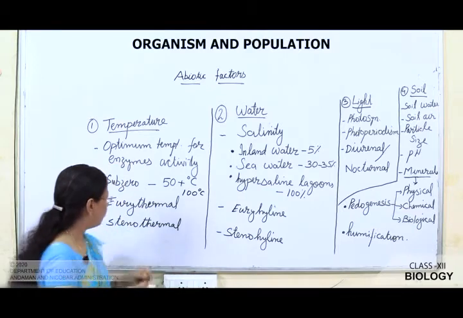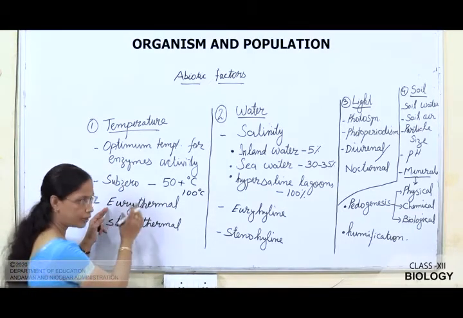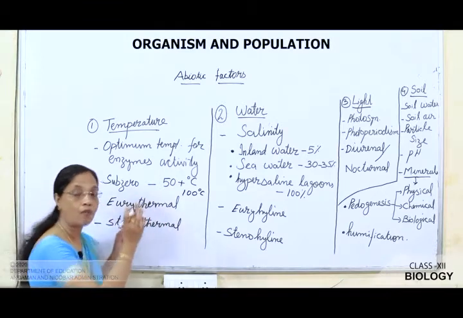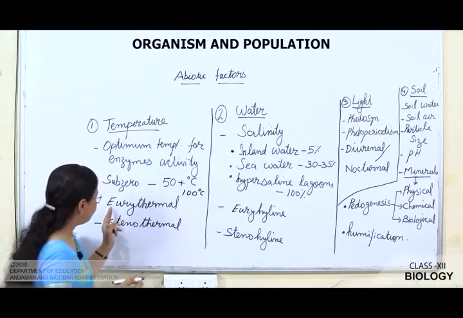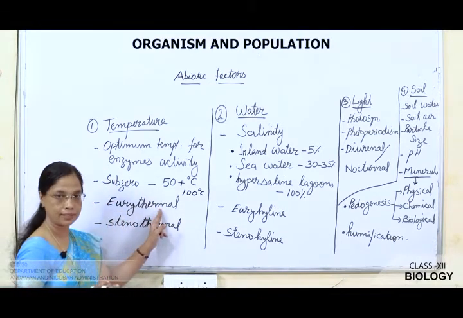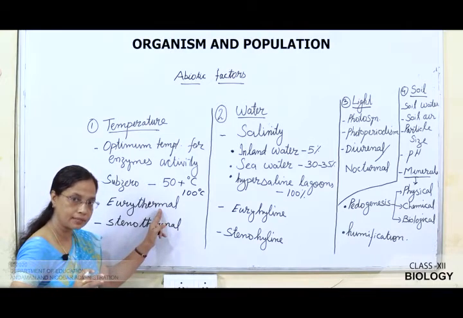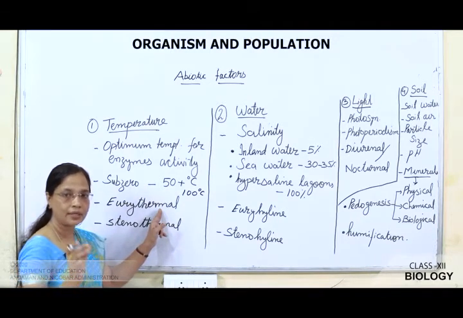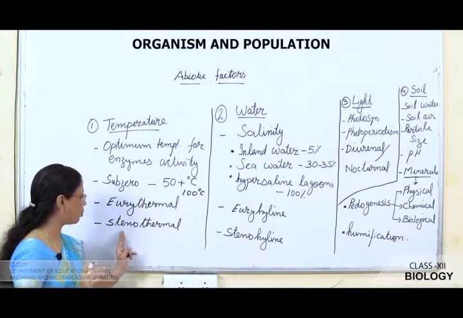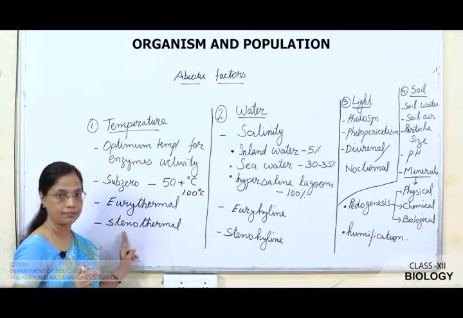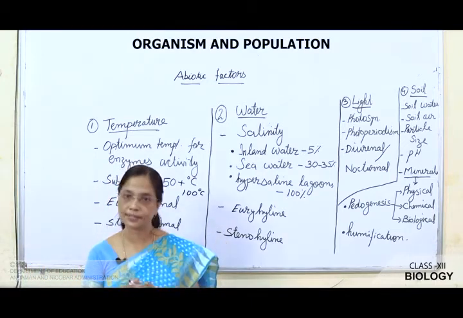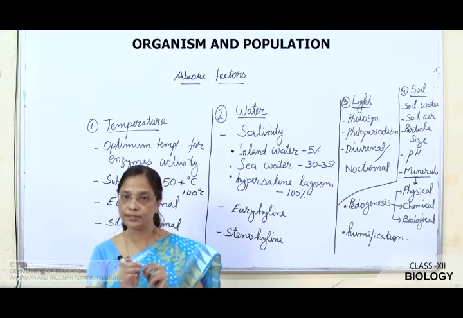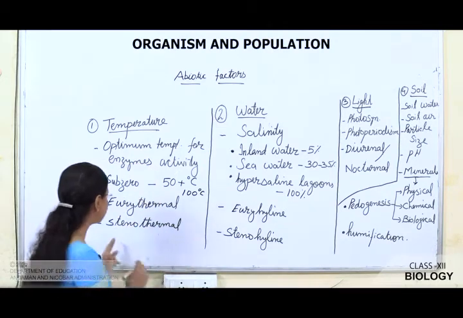The organisms which can tolerate a wide range of temperature, like human beings and other organisms, are said to be eurythermals. But there are certain organisms that can tolerate a narrow range of temperature. That type of organisms are known as stenothermal organisms. Examples of stenothermal organisms are corals, some insects, and a few reptiles.